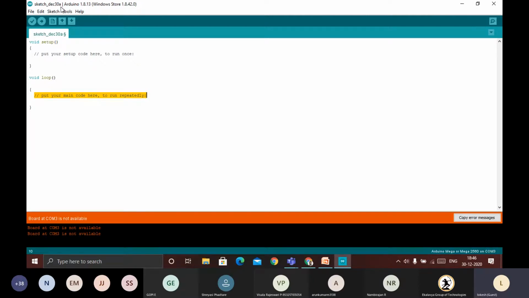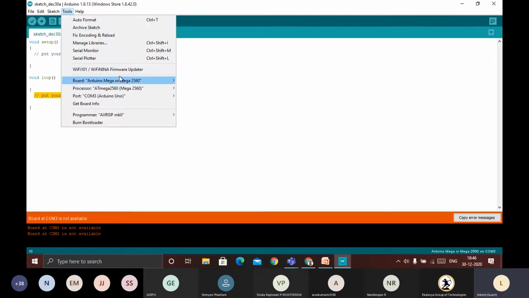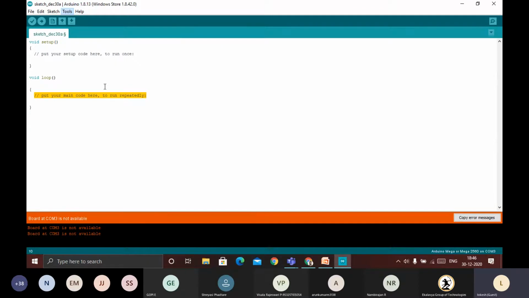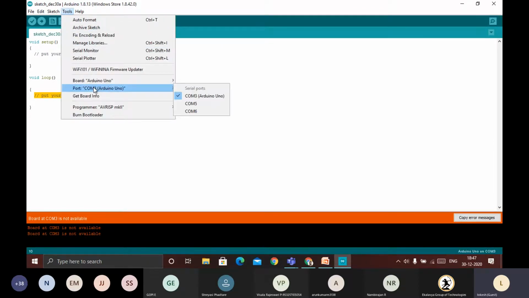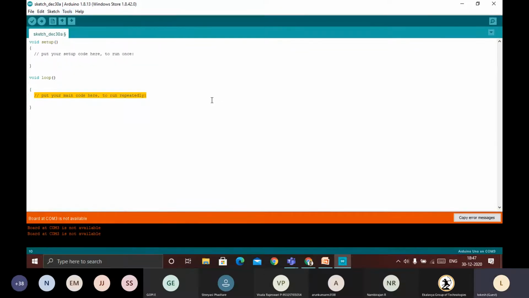Okay, so then again I have connected the Arduino Uno. So go to here, select the Arduino Uno, and again go to the tools and select the port. If you connect once, then it will automatically take the remaining things. The first time, you need to select the board and the port also, board and port.